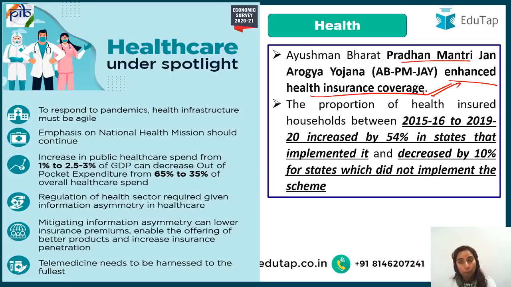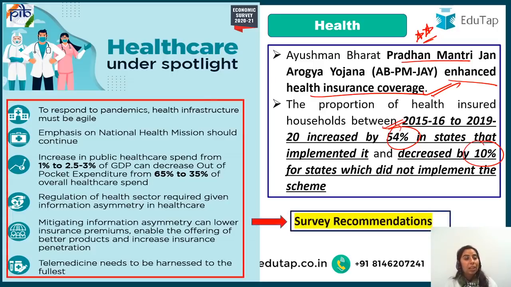The states which opted for this scheme, their health insured proportion increased by 54%, but in those that did not implement it, it declined by 10%. So a 54% rise came if the states went for it, right? This is very important from the survey point of view. Apart from this, coming to other findings, the economic survey has given recommendations.